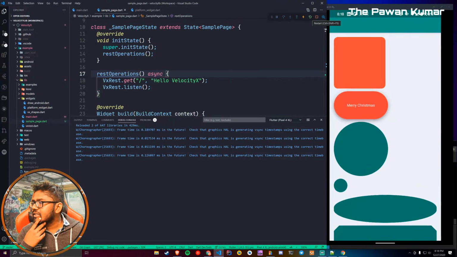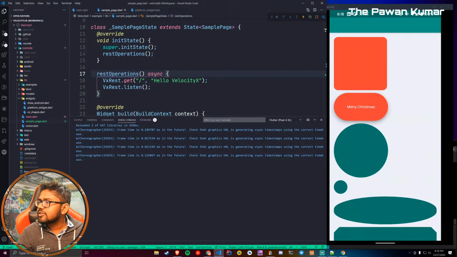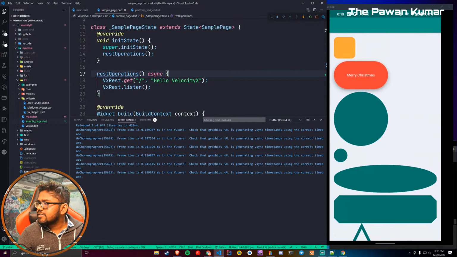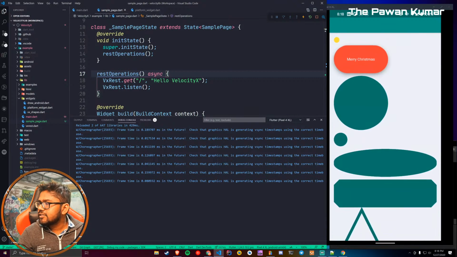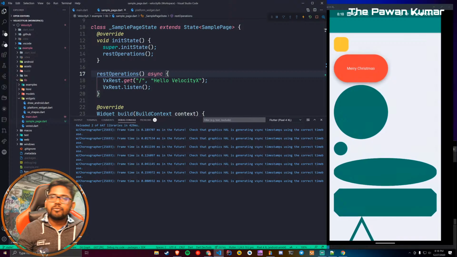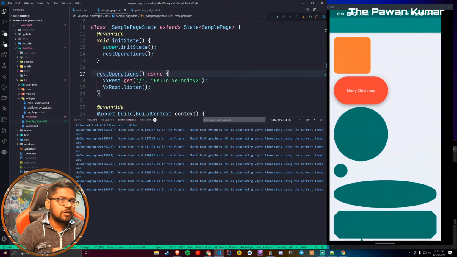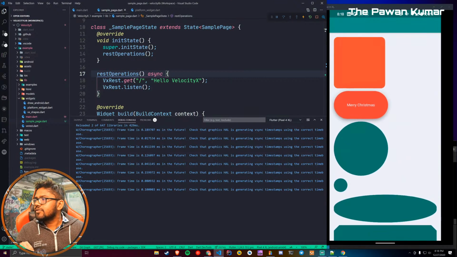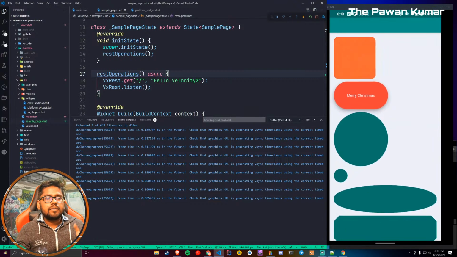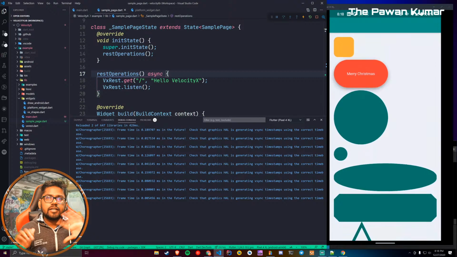So where did Sohel ask this question? Ayush answered already, I guess. As Flutter SDK with extension methods to reduce boilerplate code. Yes, correct. So we are doing nothing. Okay, if you go to VelocityX and see the code from inside, it has never used anything which can make your life bad.